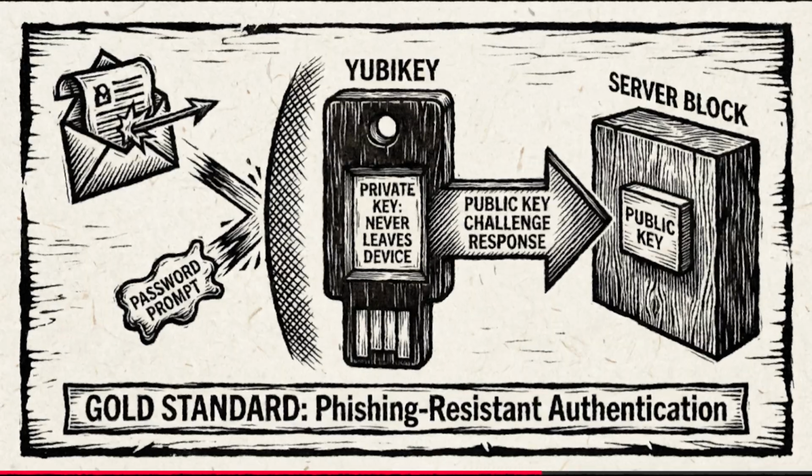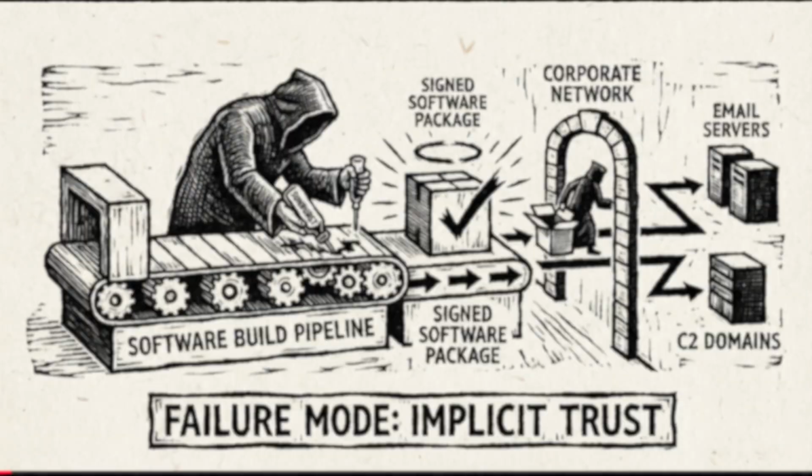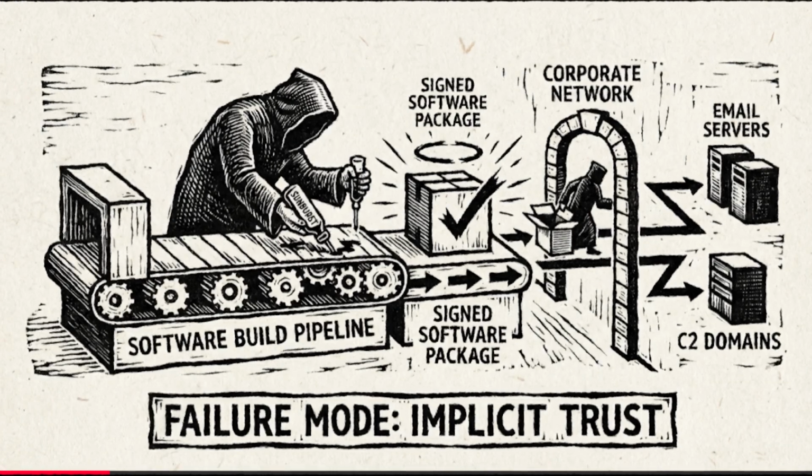And finally, for the user authentication side, we have FIDO2 and WebAuthn. This is the gold standard for phishing-resistant authentication. It utilizes public key cryptography to replace shared secrets, like passwords. The private key never leaves the user's hardware device, such as a YubiKey or a platform authenticator. Which mitigates credential harvesting attacks effectively. That covers the architecture and the protocols, but theory must be applied.